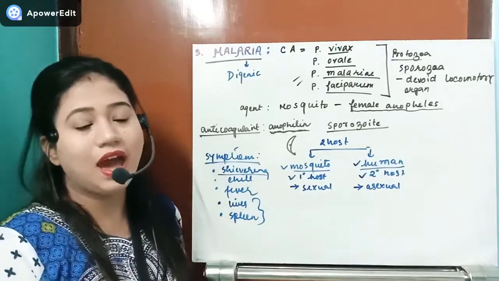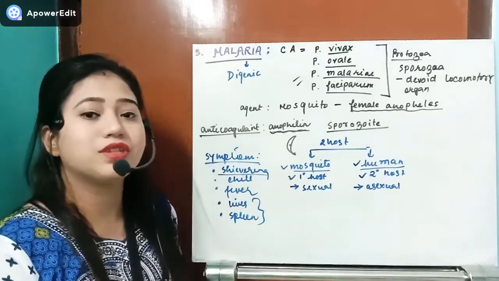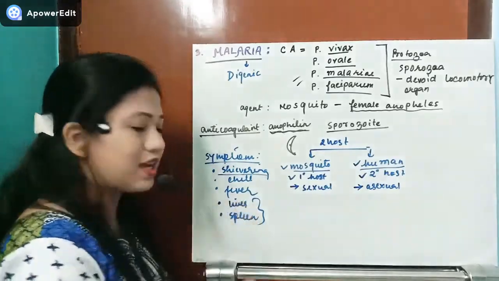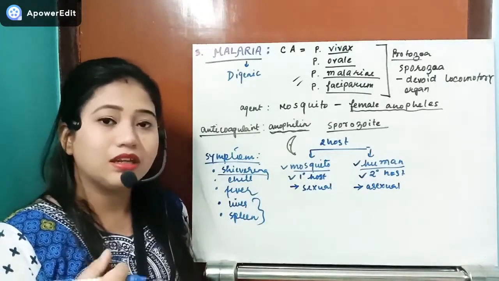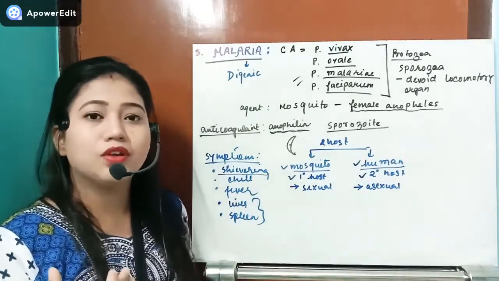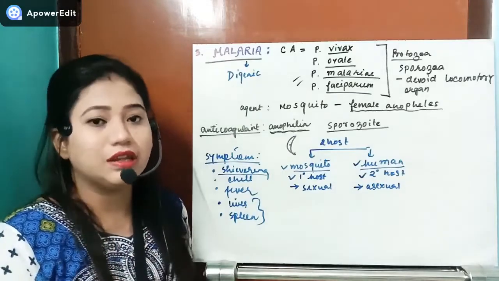And there is also the pre-erythrocytic phase, which occurs inside the liver. That's why liver and spleen problems appear.